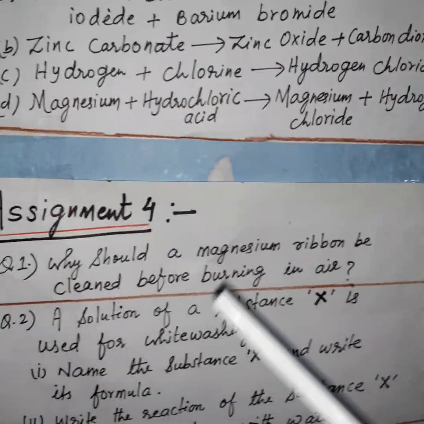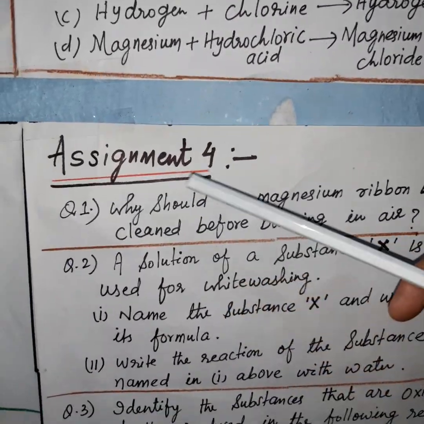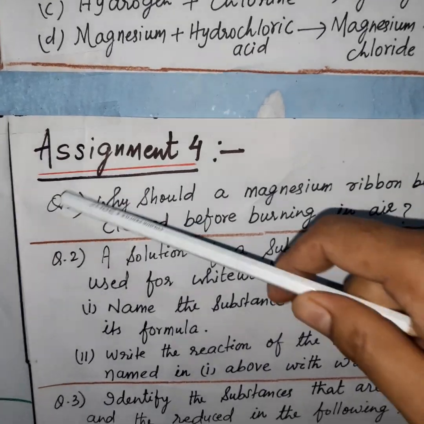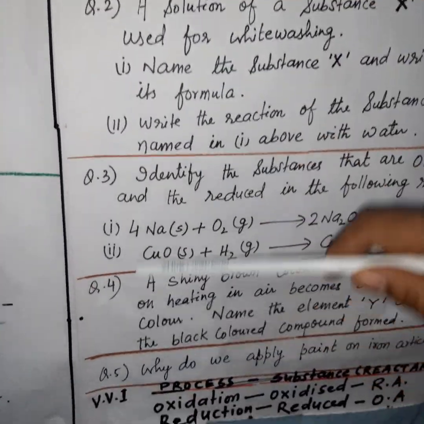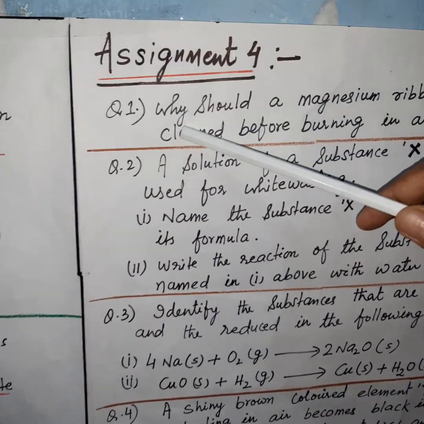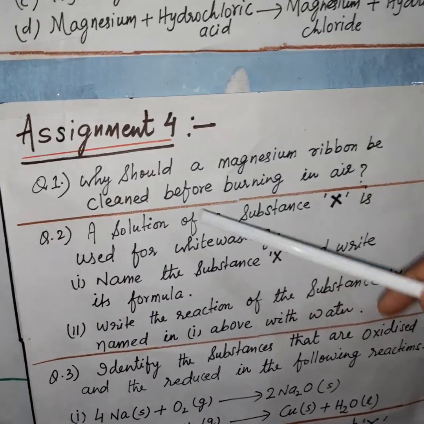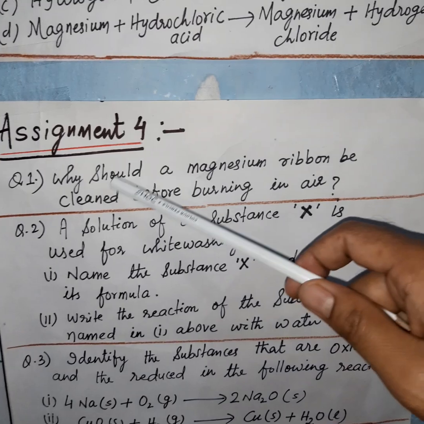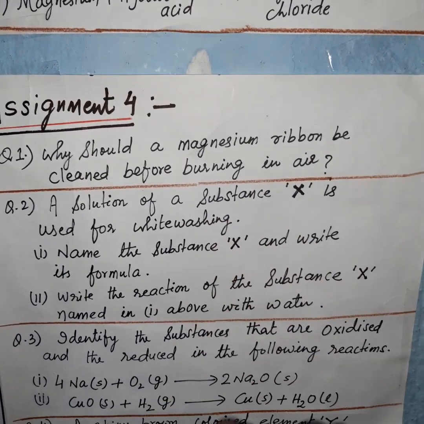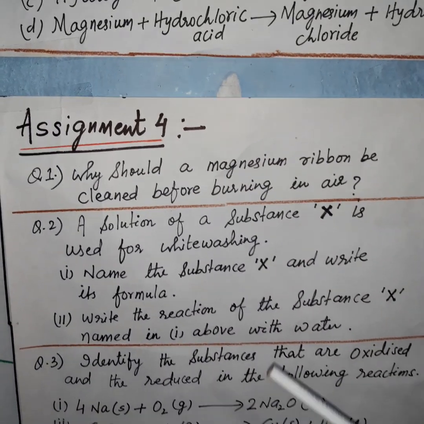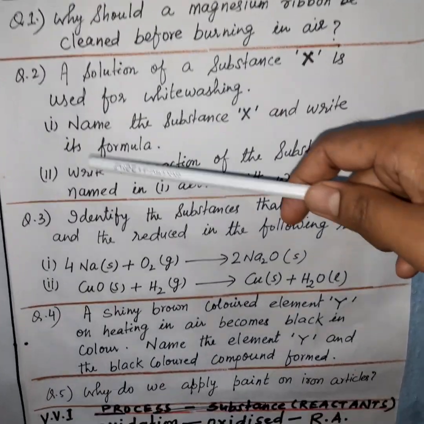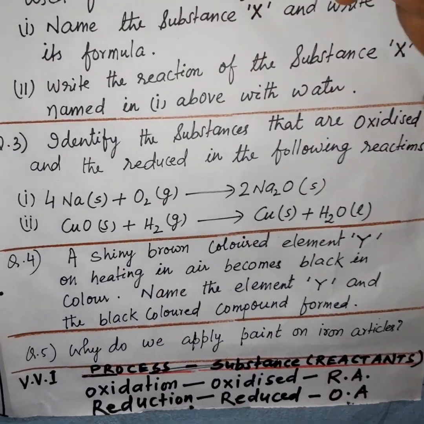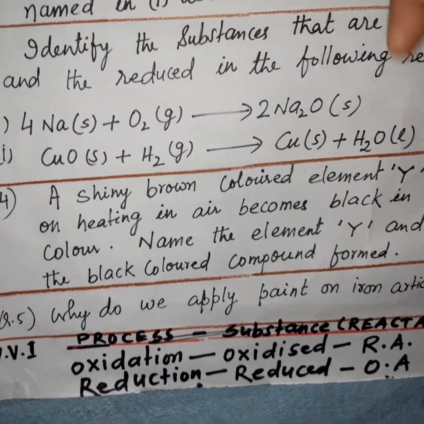Now the last one is assignment 4. In this assignment there are about 5 questions. These questions are based on the entire chapter. So I hope you will solve all the questions, and in the next class we will discuss the answers of assignment 3 and assignment 4.